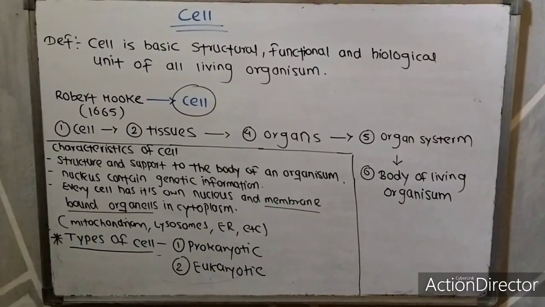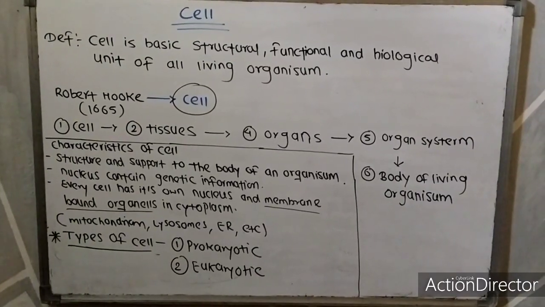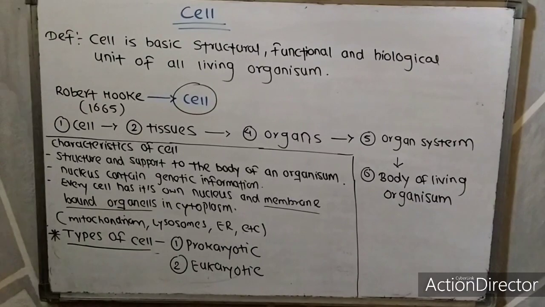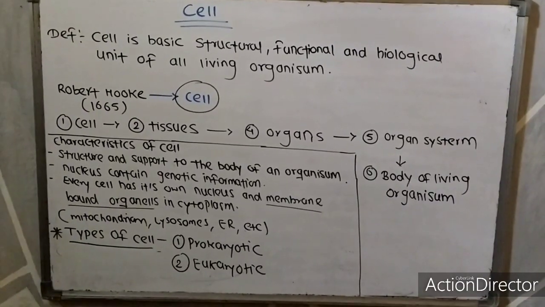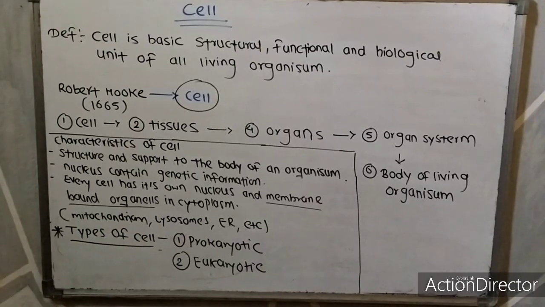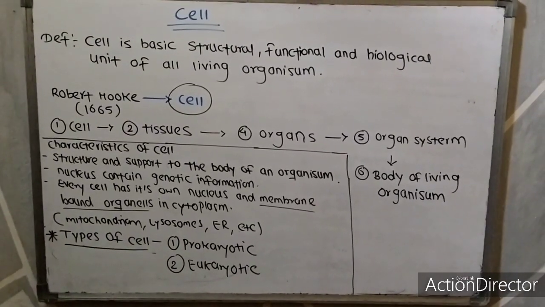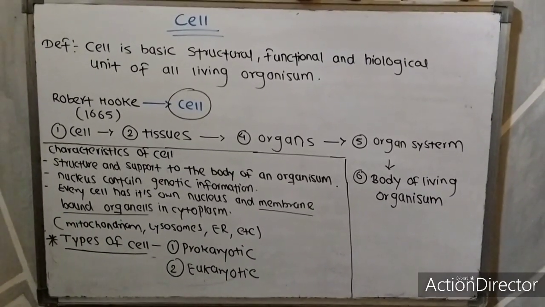So what are the membrane-bound organelles present in the cytoplasm? They are mitochondria, lysosomes, endoplasmic reticulum, etc. And there are two types of cells, that is prokaryotic cells and eukaryotic cells.